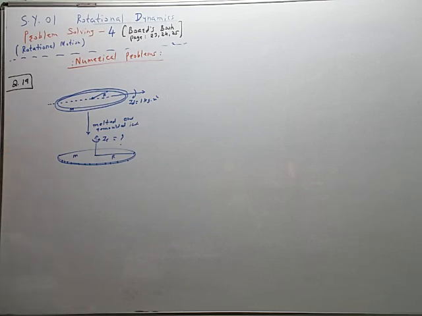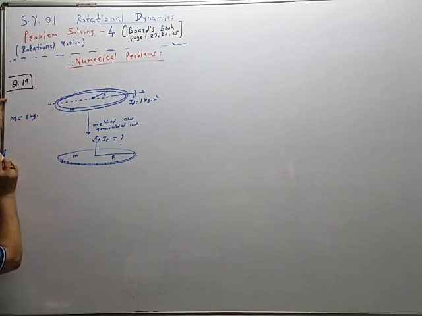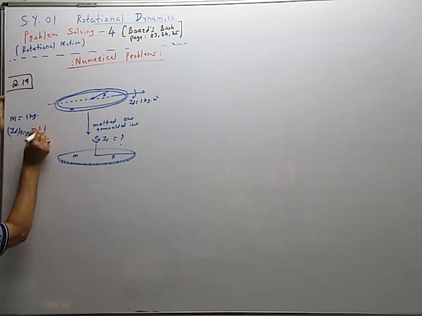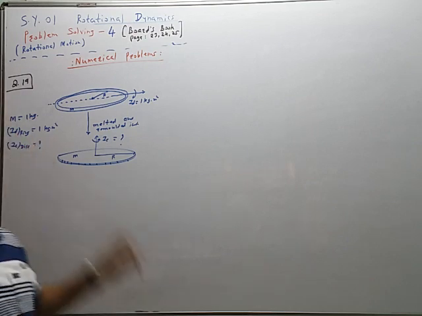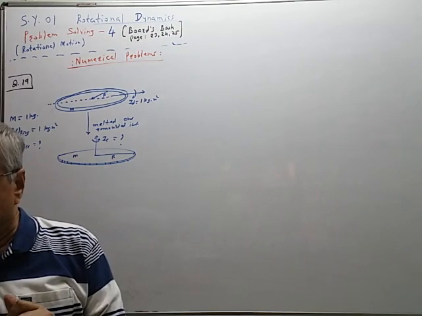So mass is remaining same. So M is equal to 1 kilogram. R is not given. ID, moment of inertia of the ring. ID ring is equal to 1 kg meter square. IC disc is equal to question mark.